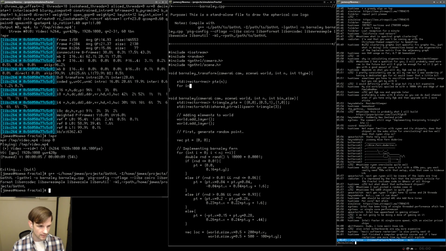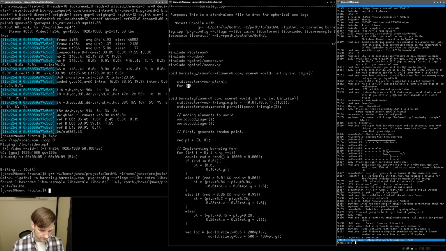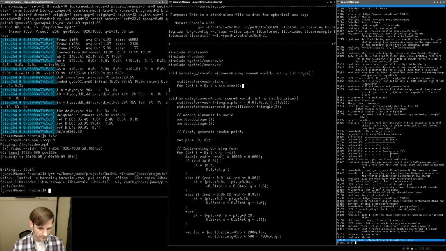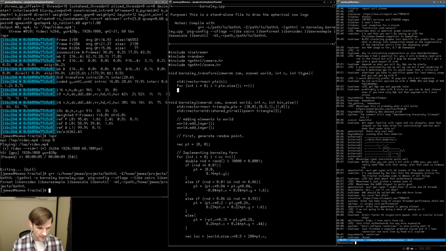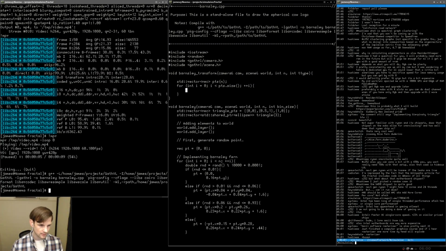Now we're going to say for int i equals 0, i less than pts.size, plus plus i. We're just going to randomly allot each of these. So we have the vector of points n defined here, so we should just be able to say points of i is going to be equal to rand. In a similar way, I'm not going to worry so much about Mersenne Twister and stuff like this. I'm just going to create a very simple random number here. I'm not worried about this being incredibly random. I'm just trying to get a visual output.